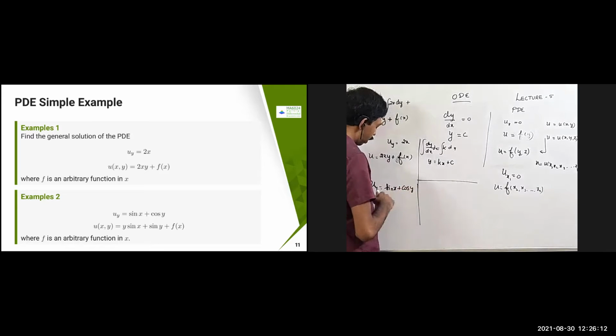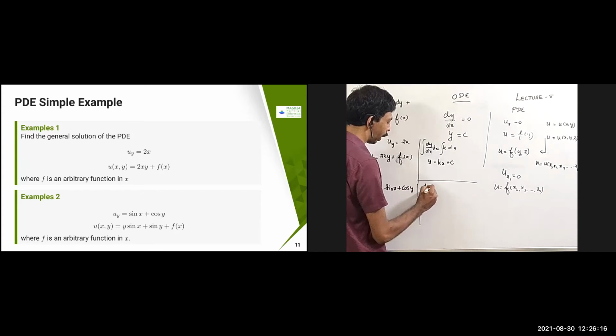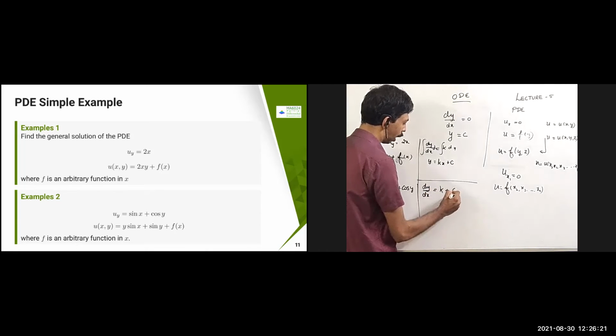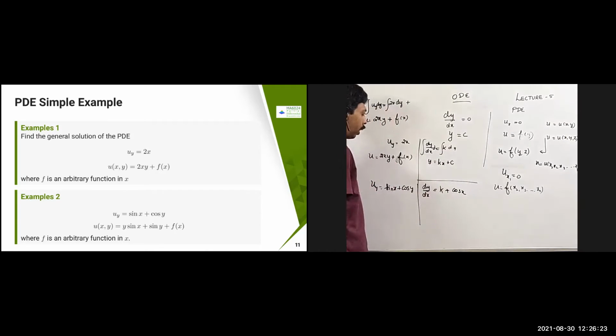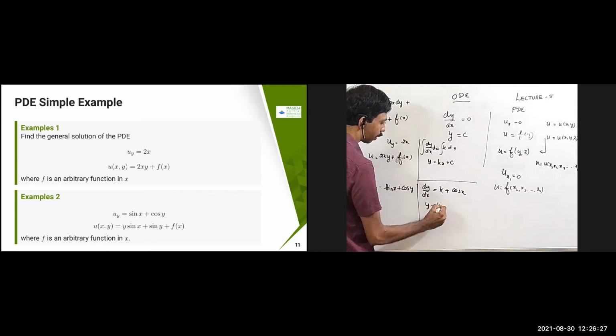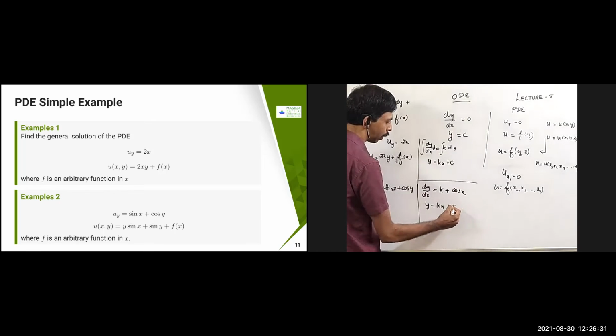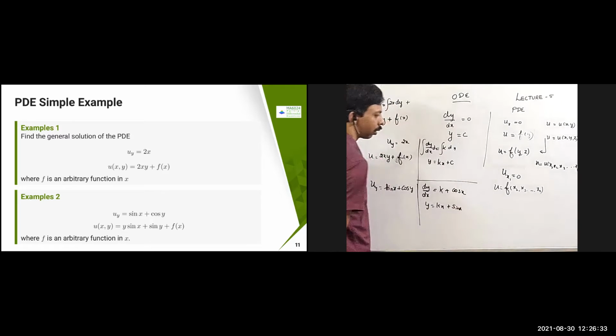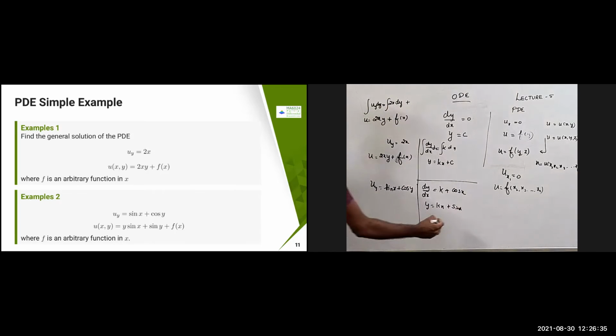Now same way here, dy by dx equal to sin x plus cos y. This problem I can write it this way: dy by dx equal to some k plus some cos x. Okay. So in this case, what is it going to come? So y is equal to some kx plus cos x I got to integrate. So that is going to become like sin x. So plus some constant is going to come. Okay. So now we'll do the same thing over here.